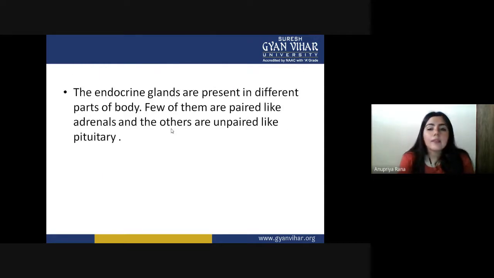The endocrine glands are present in different parts of the body. A few of them are paired, like the adrenal, and others are unpaired, like the pituitary. So not all of them are isolated or all paired; they can be isolated and they can be paired. If we are talking about a paired one, the adrenal is present in a pair, but we also have an unpaired one like the pituitary.